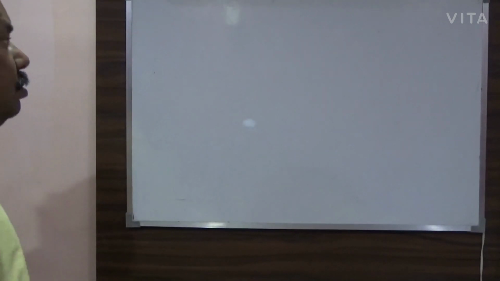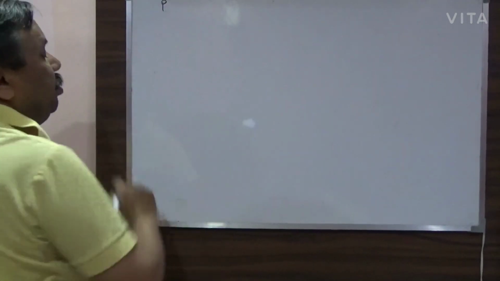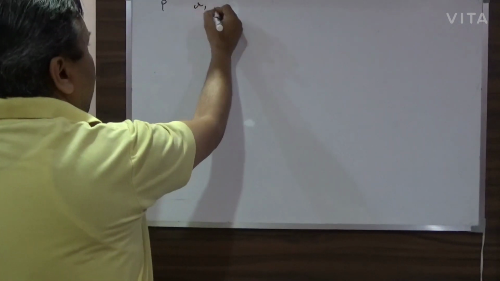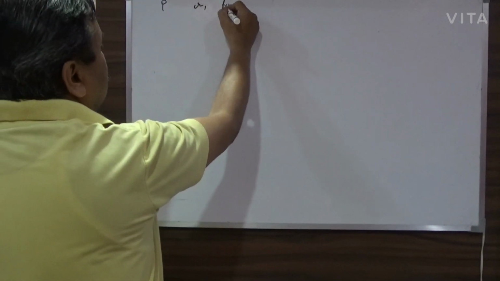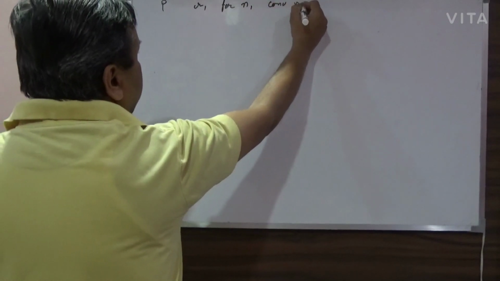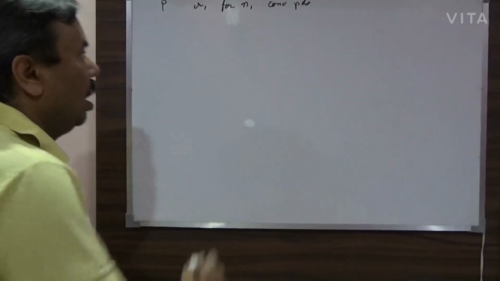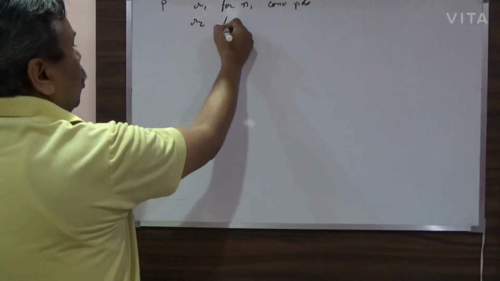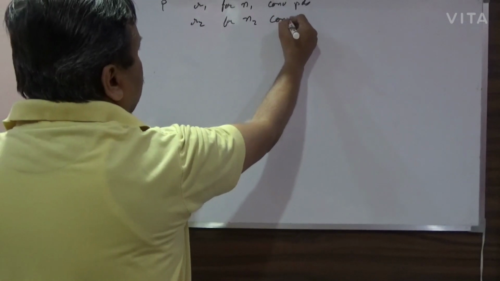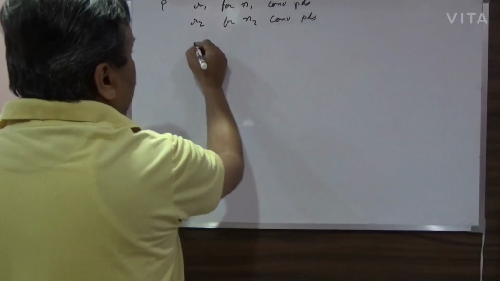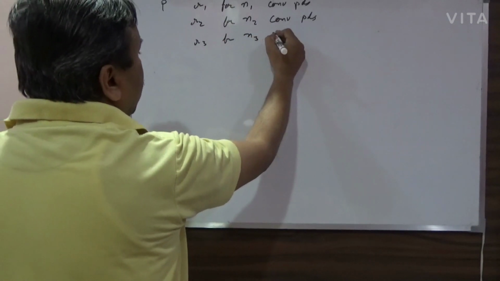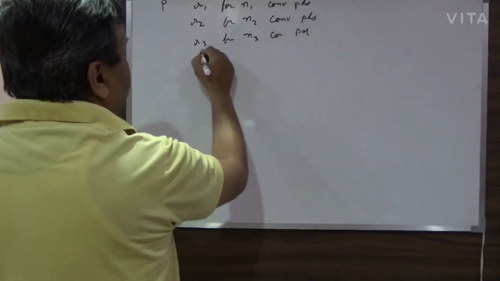Suppose that for a given principal P, the rate of interest is R1 for N1 number of conversion periods, R2 for N2 number of conversion periods, R3 for N3 number of conversion periods, and so on.